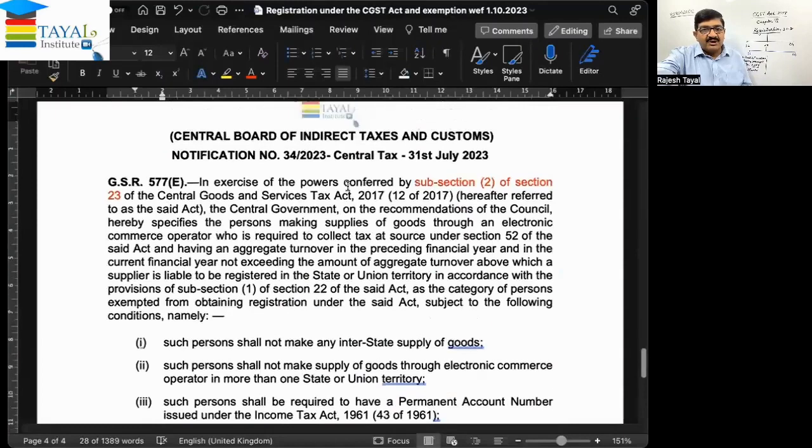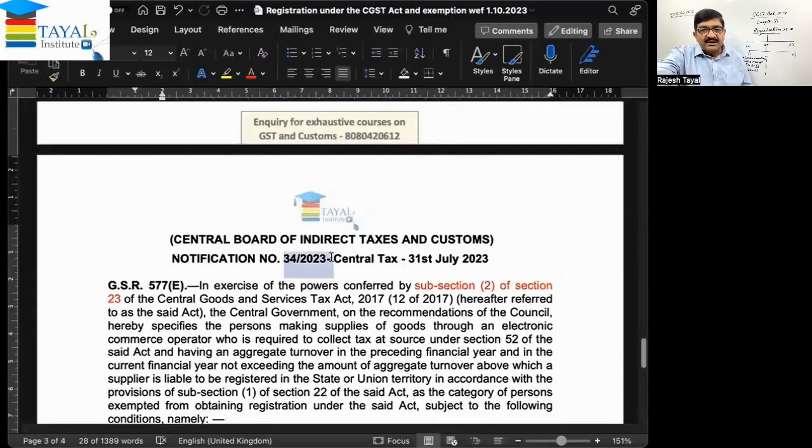This is notification number 34 of 23, dated 31st July. So a small supplier of goods making or intending to supply through the e-commerce operator only within the state does not require registration, irrespective of the fact that it is compulsory under section 24. But they will have to obtain registration once the threshold limit specified in section 22 is exceeded.